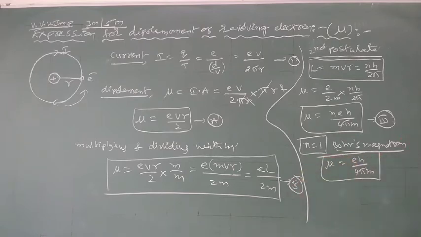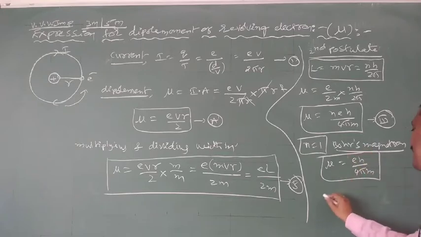By applying all the values, e means electron charge, h means Planck's constant, m means mass of the electron. By applying standard values, electron charge is 1.6 into 10 power minus 19, Planck's constant is 6.625 into 10 power minus 34, and mass of the electron is 9.1 into 10 power minus 31.